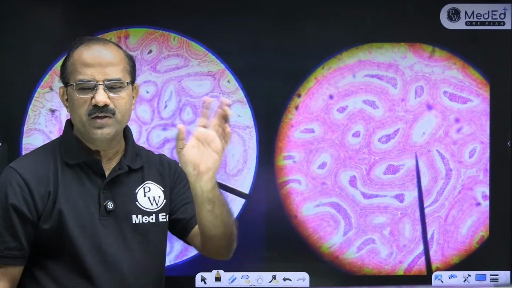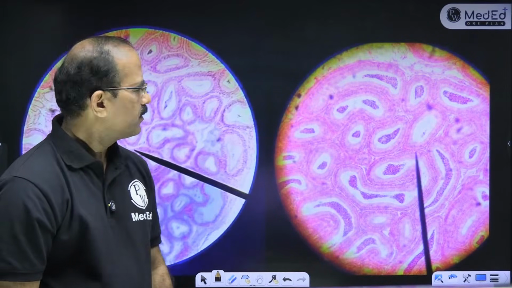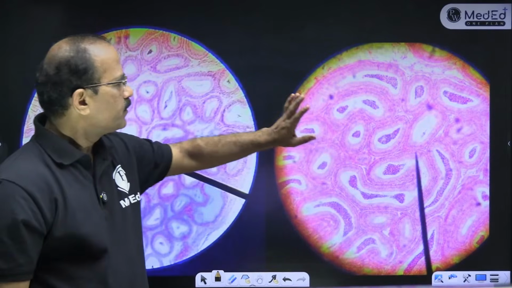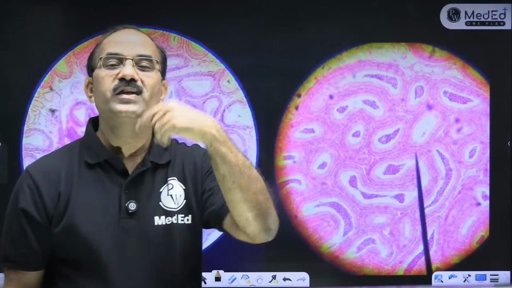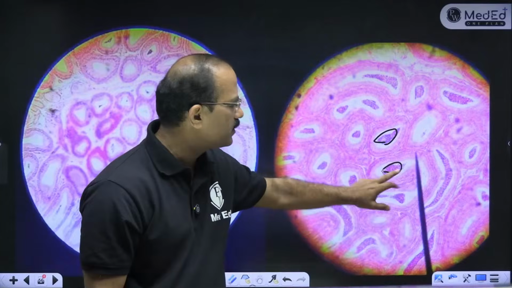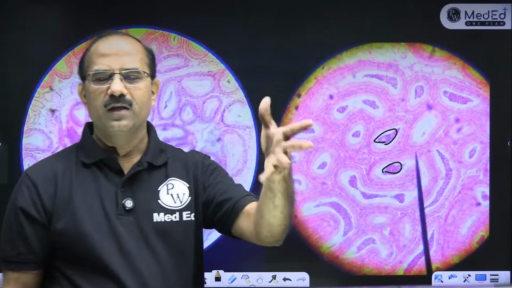Embryology भी है बच्चे, embryology भी है. What is this? What do you think is this? This is epididymis. Epididymis, it is columnar epithelium with stereocilia, and you get this collection of sperms in the epididymis.